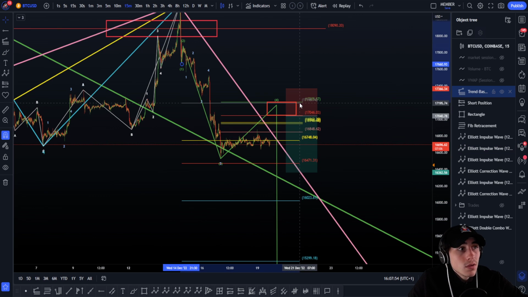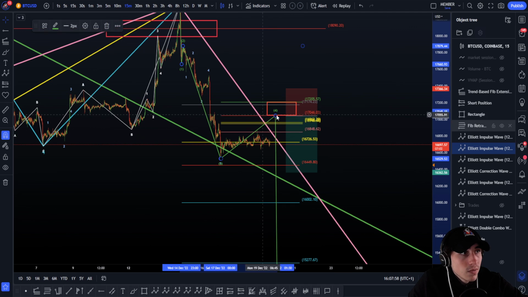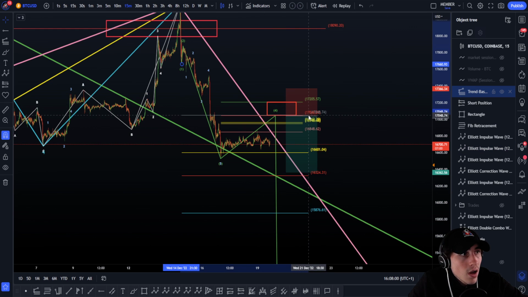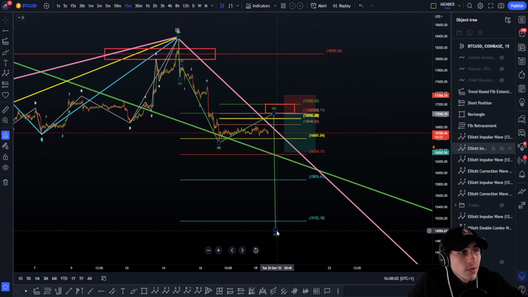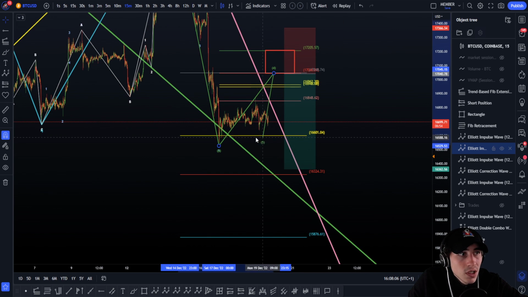Okay, so yeah. And again, if we push, for example, here we go higher, what you have to do is just place the third click of the extension tool on the wave 4 top. For example, let's say we do it on the wave 3 here, boom, you place the third click on the wave 4 top. And here the first target is not the 0.618 anymore. Why? Because this will result in a truncated wave 5. As you can see here, again, the 0.618 is never touched. We can also do a swing, third pan, as possible. So still be aware of that.